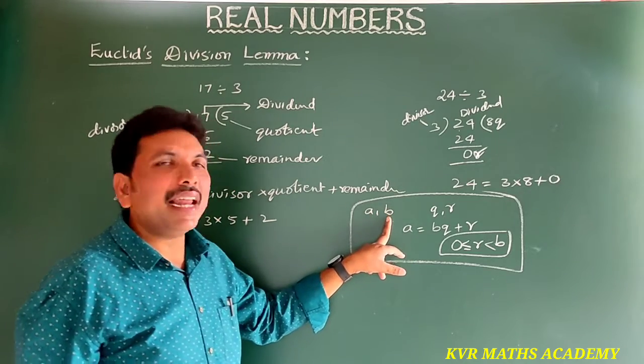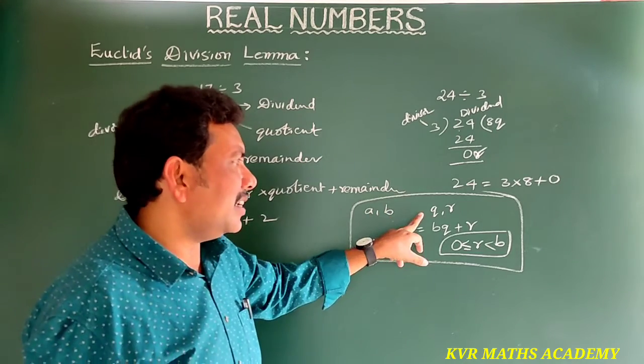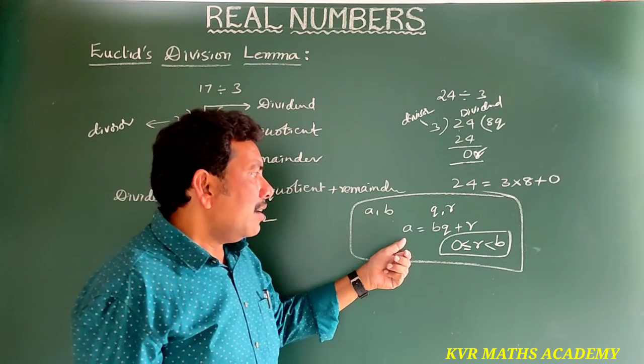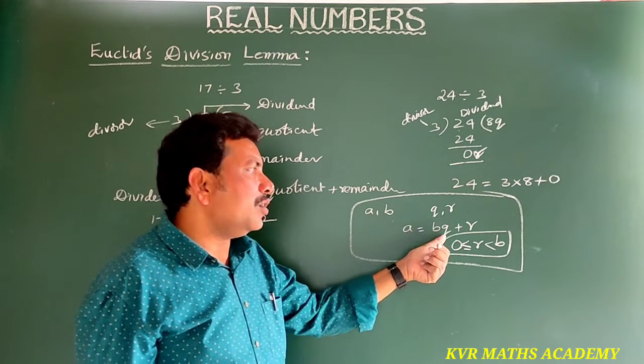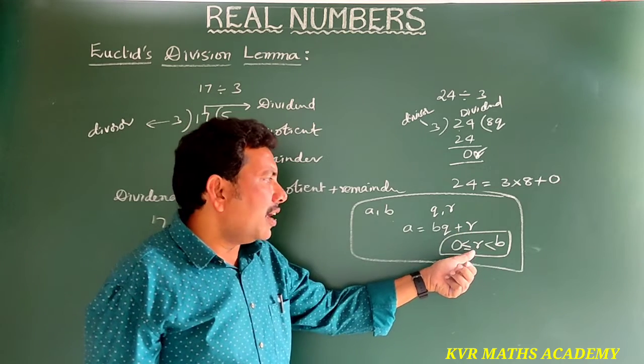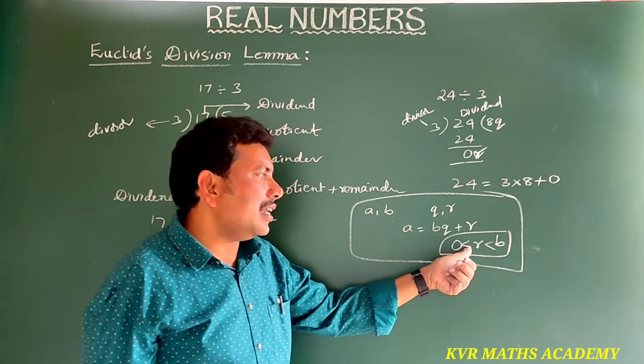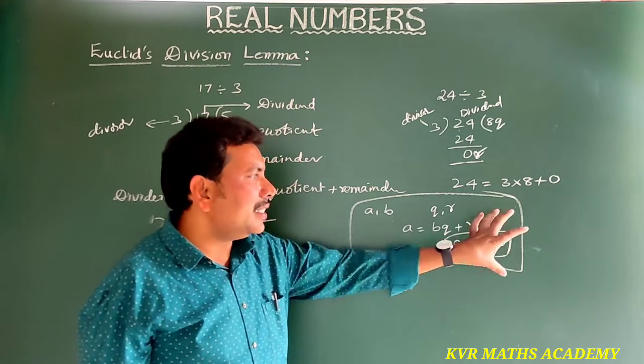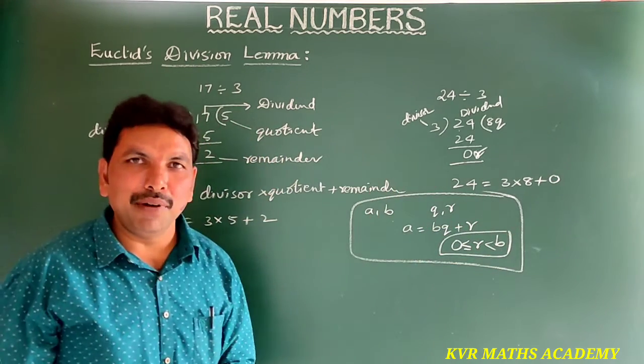A comma B are any positive integers. There exist unique Q comma R also integers, which satisfy A is equal to BQ plus R, where 0 is less than or equal to R is less than B. This is Euclid's division lemma.